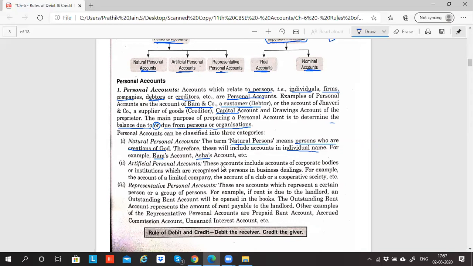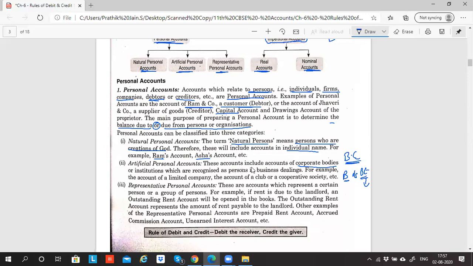What is artificial person? These accounts include accounts of corporate bodies, which means business entities, all the business entities. Any transaction which is happening by the business with another business entity, which means one party is our business and the other party is another business entity, then these business entities are called artificial person.